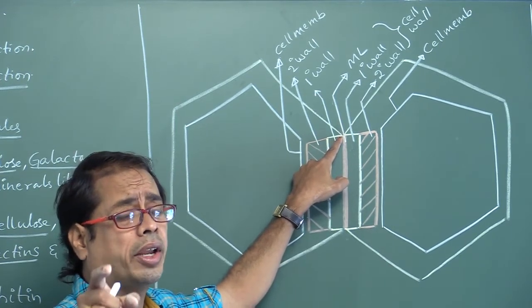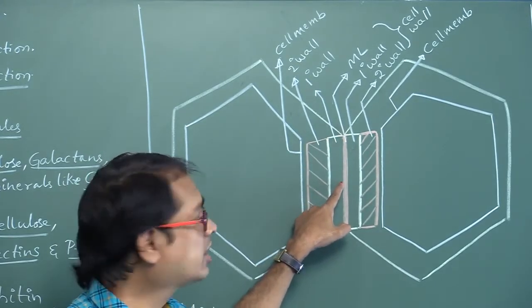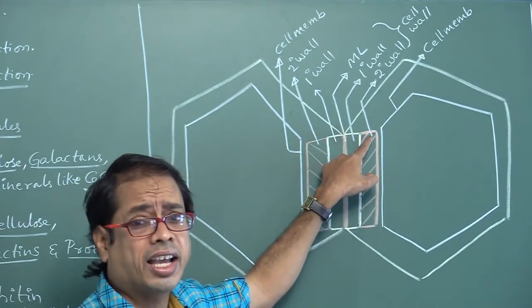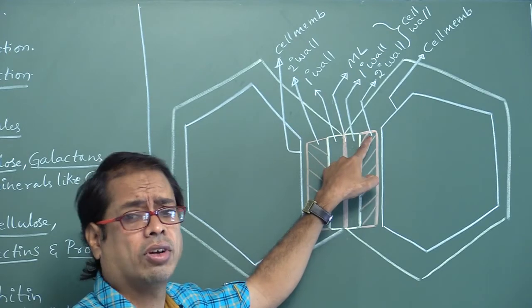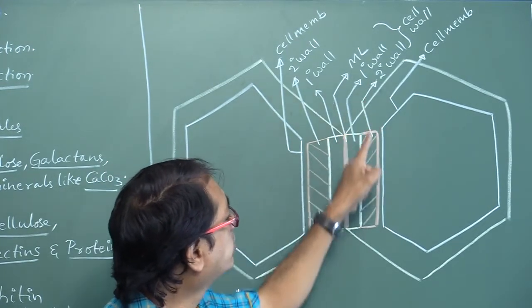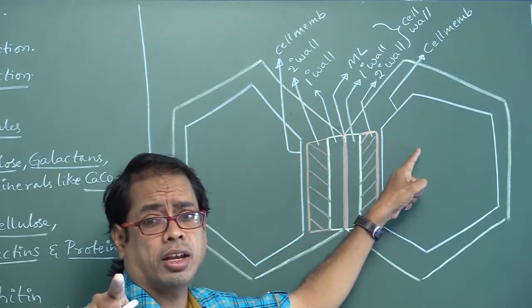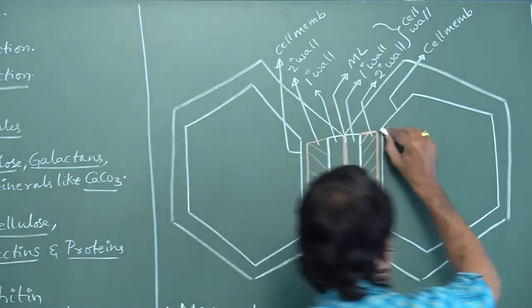Oldest layer means middle lamellum. Youngest layer is secondary cell wall. Okay. Next, inner to the secondary cell wall, which layer is present? Cell membrane, isn't it? So this is the cell membrane.